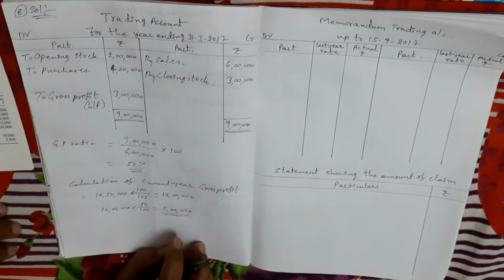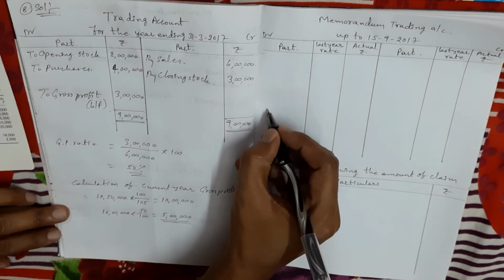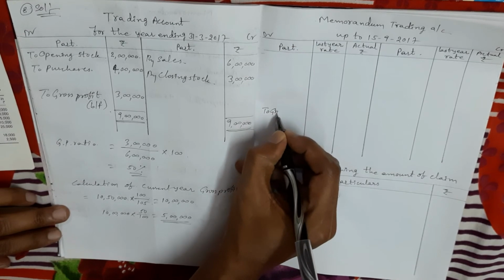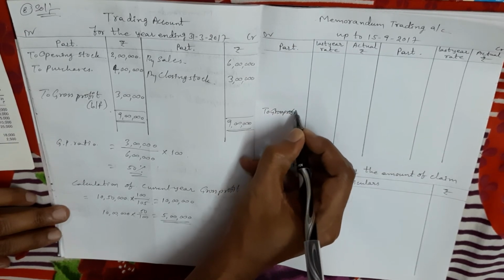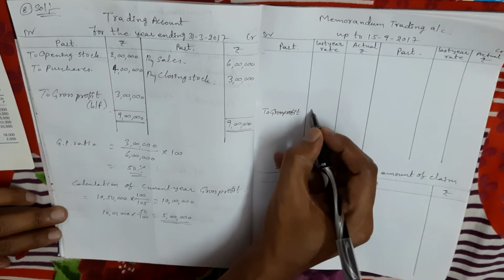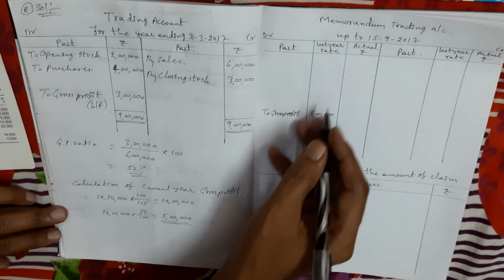So I am taking the current year gross profit in the memorandum trading account to gross profit. In which column do we take it? The last year rate column. As per last year rate we calculated 5 lakhs. Now write the other items.